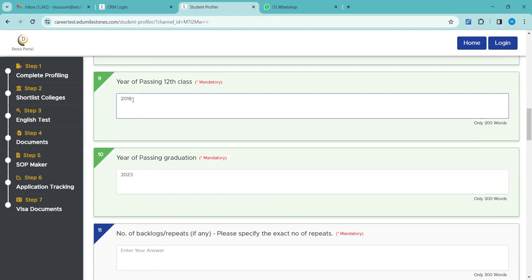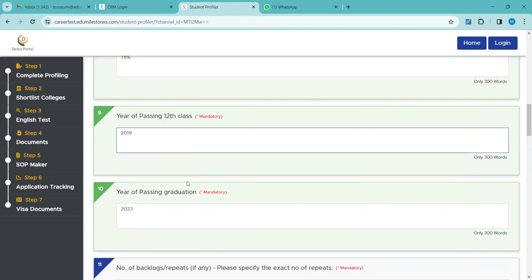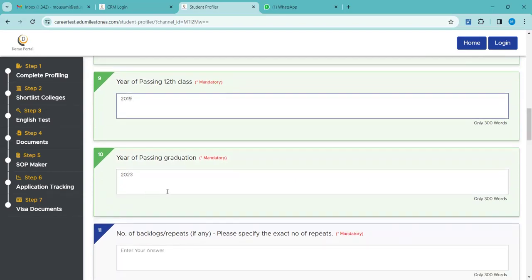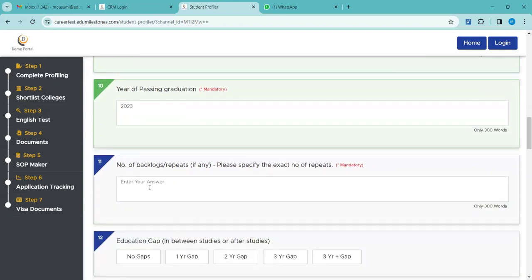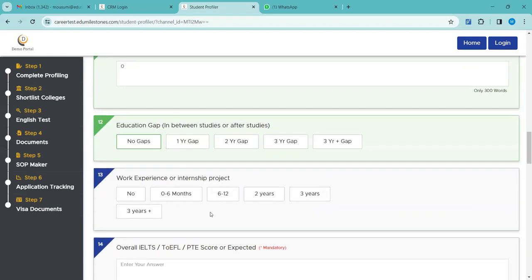Let me not take so much of a gap. Gap years in between: 2019, for example, the student has completed 12th. Year of passing graduation 2023. Number of backlogs, 0, I'm putting it now. Education gap, no gaps I'm considering.